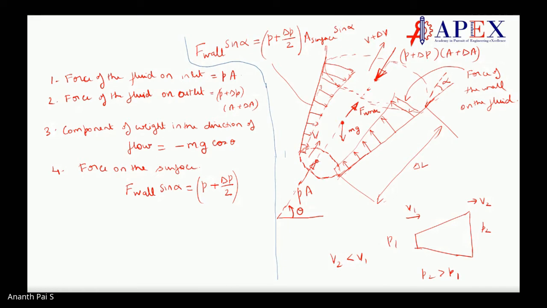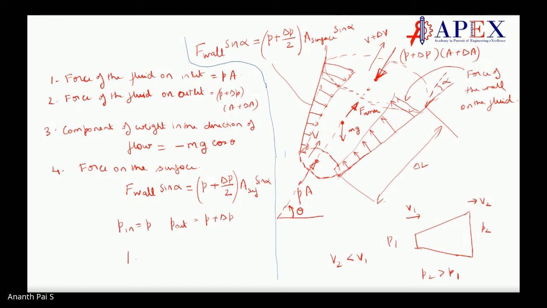This is average pressure. I will tell you why. This is surface area into sine alpha. Say inlet pressure P in is P. Outlet pressure P out is equal to P plus delta P. What is the average?